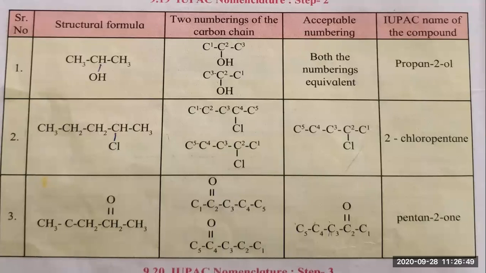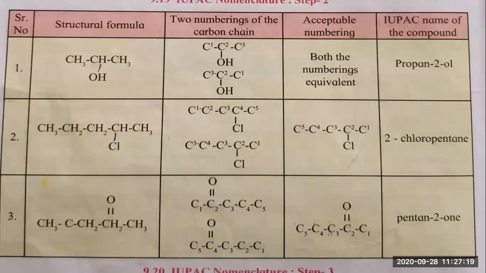Both numberings are equivalent, because if you go from the left hand side, 1, 2, 3, the OH group will be attached to the second carbon, and if you go from the right hand side, the OH group will be attached to the second carbon only. So in both cases the OH group is attached to the second carbon. So here what I have to write, the IUPAC name of the following compound will be propane. Okay, why propane?